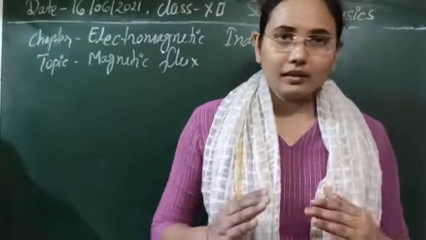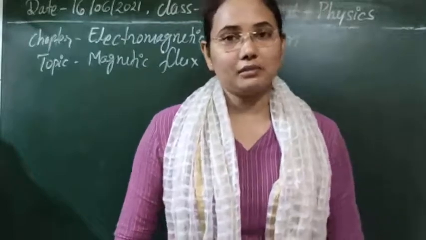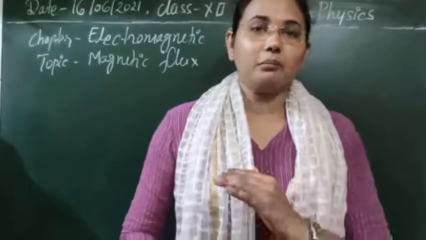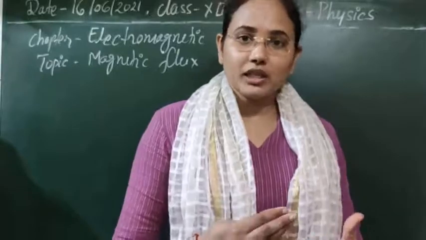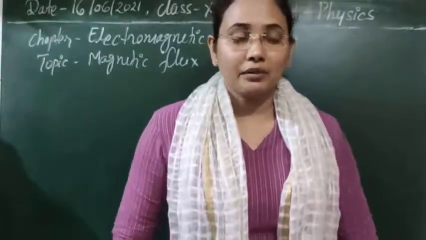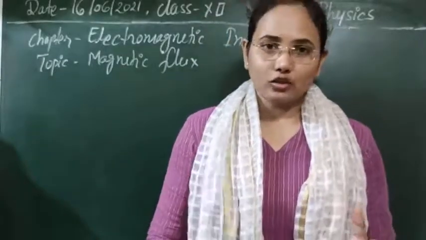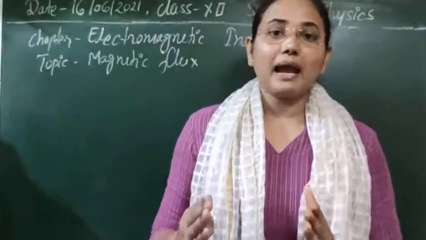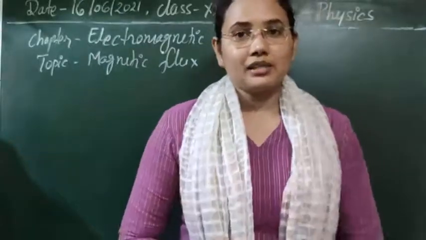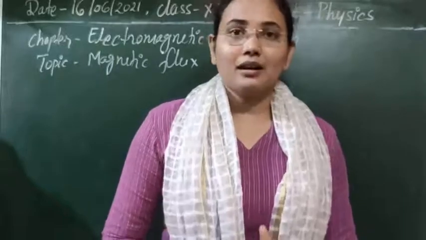So if I talk about the branches of electromagnetism that I told you about in the starting, and a number of times I am telling you which kind of branch we are going to study and what we are studying in that branch. So up to now we have studied electrostatics, electrodynamics and magnetostatics. These three branches of electromagnetism we have just covered.